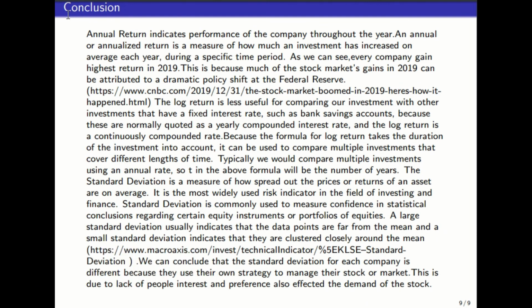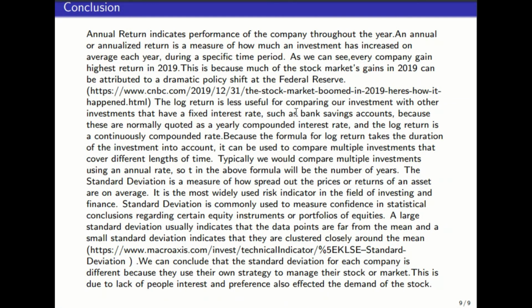Now, the conclusion that can be made from Project 1 is that annual return indicates the performance of the company throughout the year. An annual or annualized return is a measure of how much an investment has increased on average each year during a specific time period. As we can see, every company gained its highest return in 2019. This is because much of the stock market's gain in 2019 can be attributed to a dramatic policy shift at the Federal Reserve.